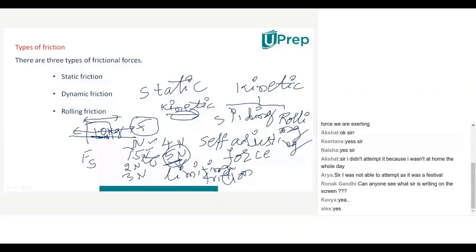Kavya. After that, it starts moving because the force gets over the limitation. Very good. Naisha, sir, may I? Naisha, I will give you a chance. Could you repeat, sir? I couldn't hear you. Could you repeat your question? After limiting friction, what happens? Eventually, the body starts to move. Very good. Arya.